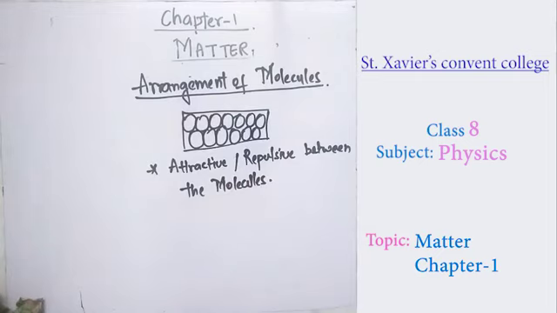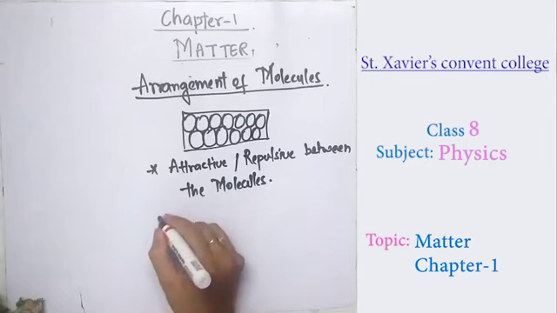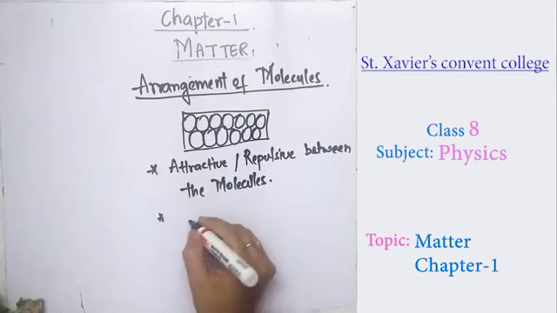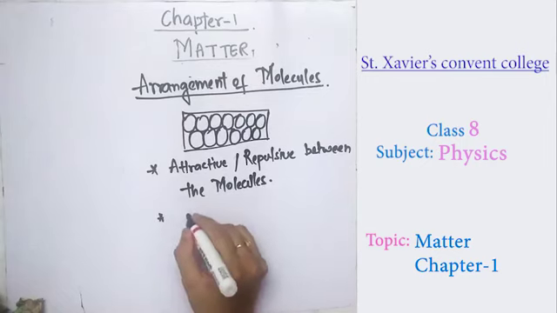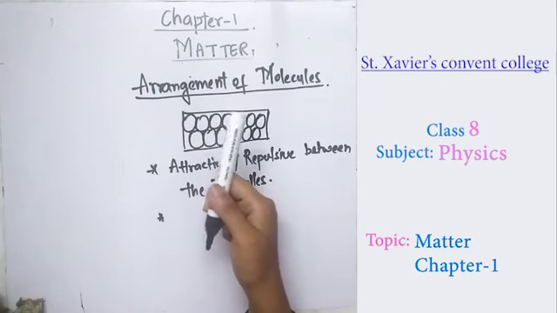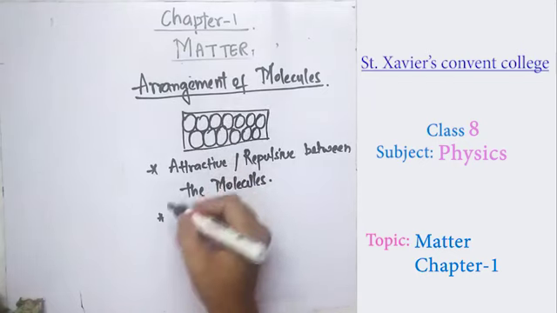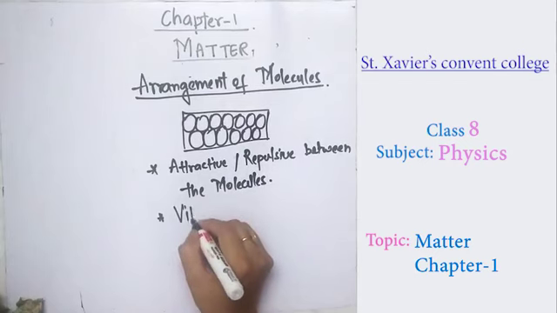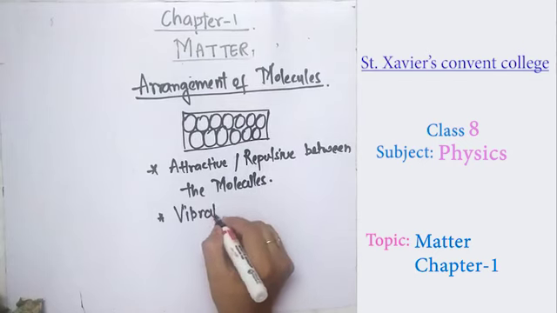As I told you, they are not liable to move and they do not have a random motion. So what they do is vibrate at their position, to and fro. The molecules are attached there, and they vibrate like this at their places. So there is a vibratory motion.